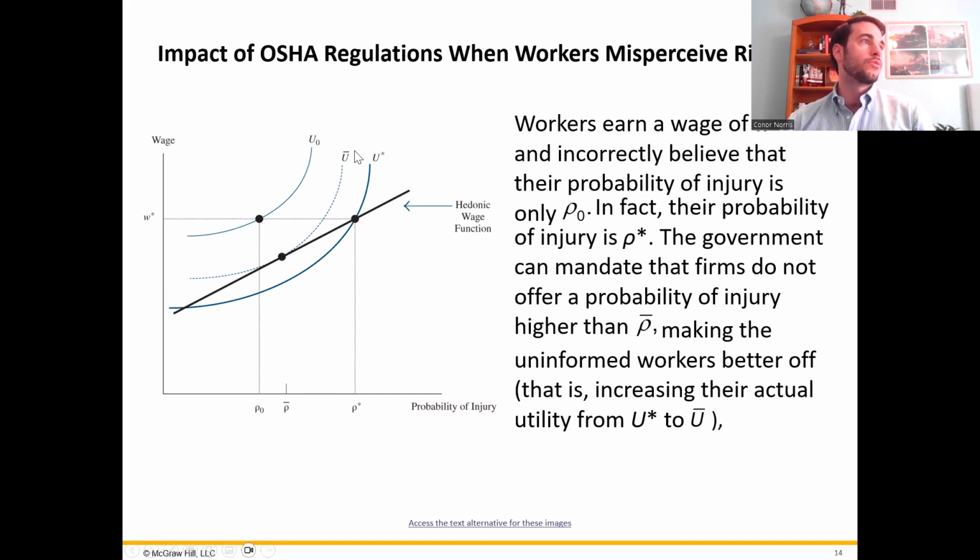You look at where this utility function crosses the hedonic wage function at this safety level right here. That corresponds to a lower wage than wage star that they were receiving before. But their probability of injury is much lower, much closer to what they thought they were at and what they were willing to work for.